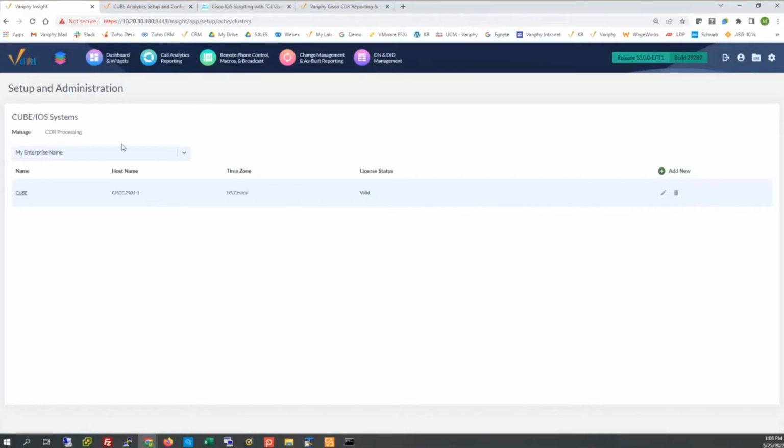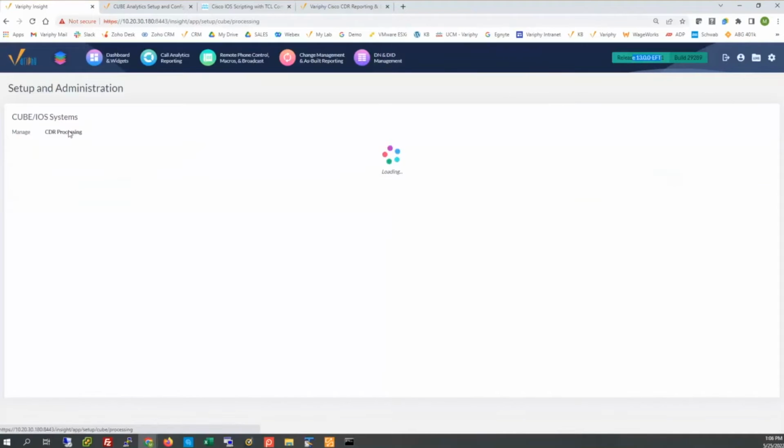All right, here's my cube cluster. This may look a little newer than maybe some of your systems. That's just because I'm running on a beta version of our new 13.0 that's not ready yet. So that's why some of these screens may look a little newer than you'd expect.